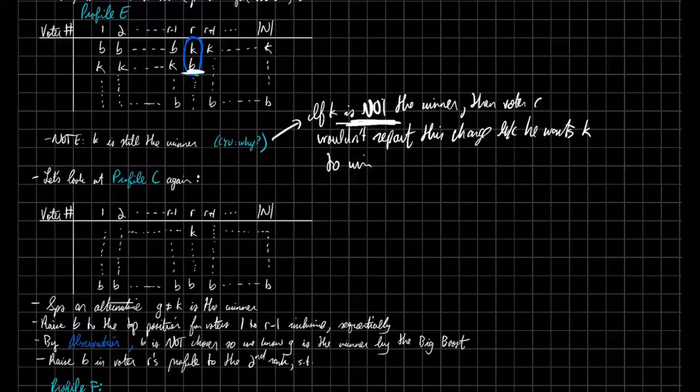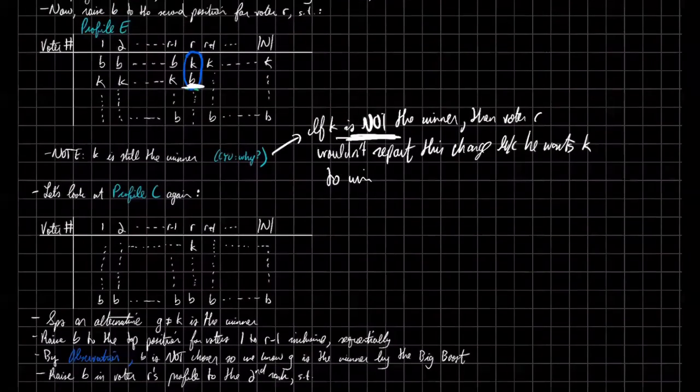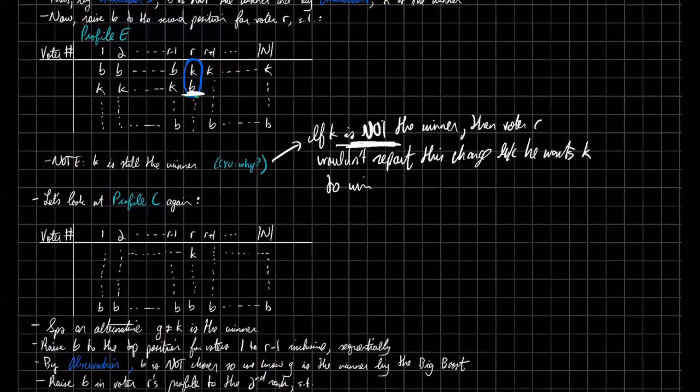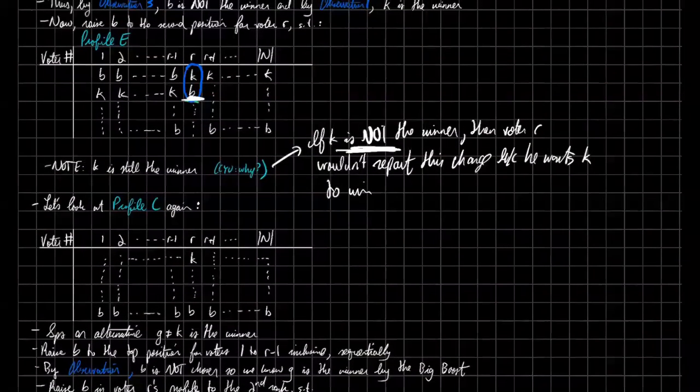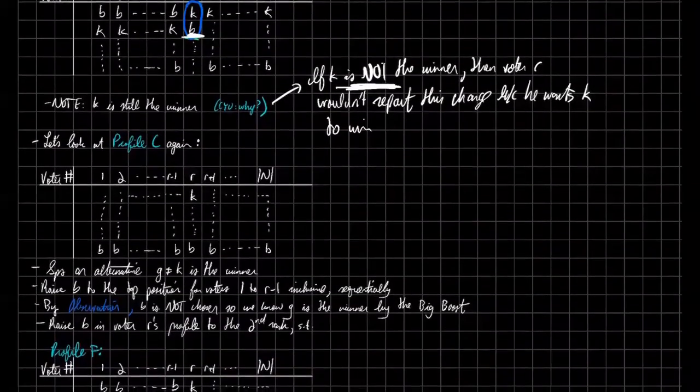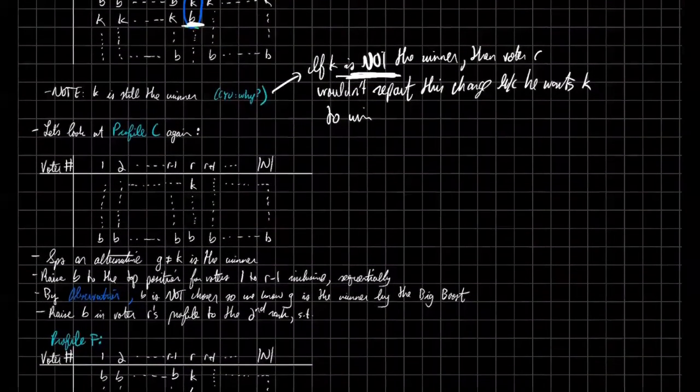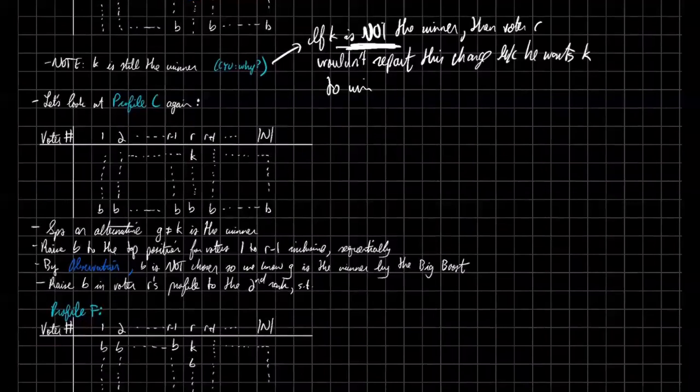All right, so now we've shown that K must have still been the winner in this profile. Let's take a look again at profile C, which I've copied here again for convenience. This profile has B as last for everyone, and our pivotal voter R arbitrarily likes some random alternative K. Let's suppose that another alternative, which we'll call G, unequal to K, so G and K are different candidates, is the winner of the election.